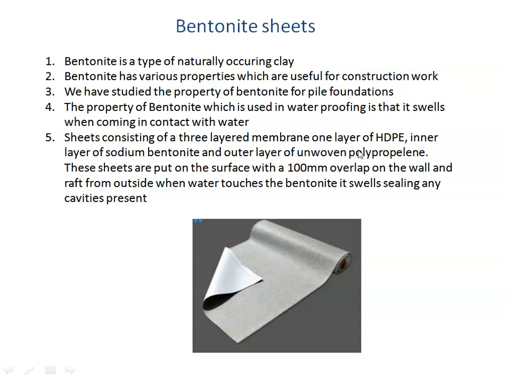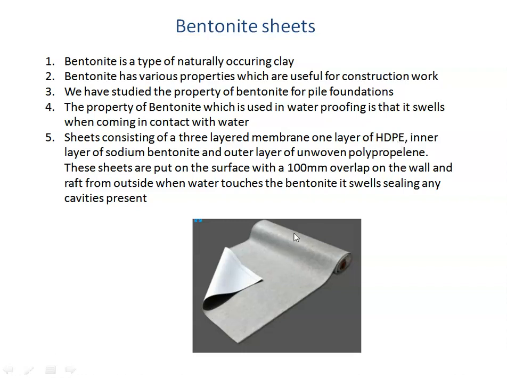One layer is made out of high density polyethylene, HDPE, which is nothing but some type of plastic. Then the inner layer is of sodium bentonite, that is, it contains the bentonite earth, and the outer layer is of polypropylene, that means again some type of plastic from the outside. So this HDPE, or high density material, a sort of plastic as I told you, is going to prevent the water from entering inside. So this will be the first line of defense.